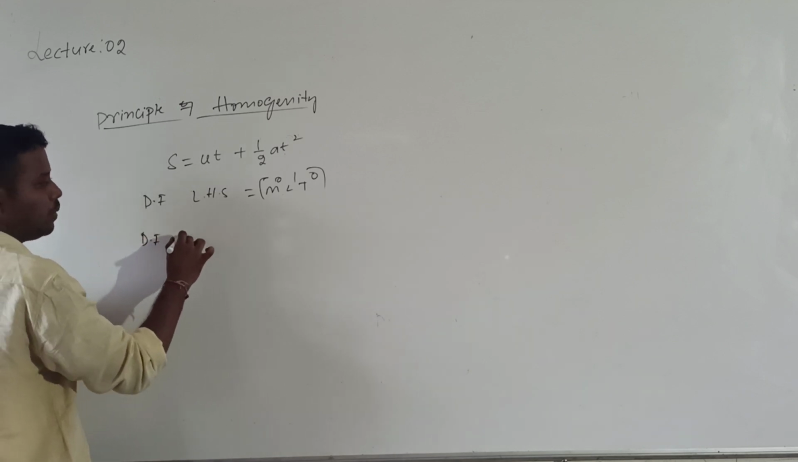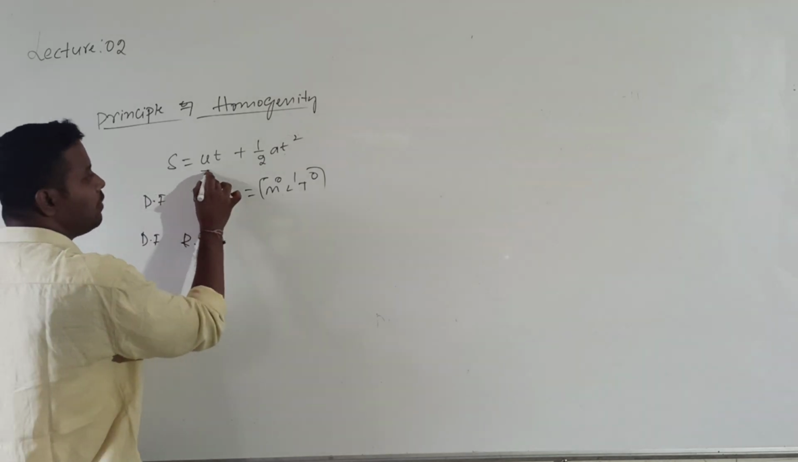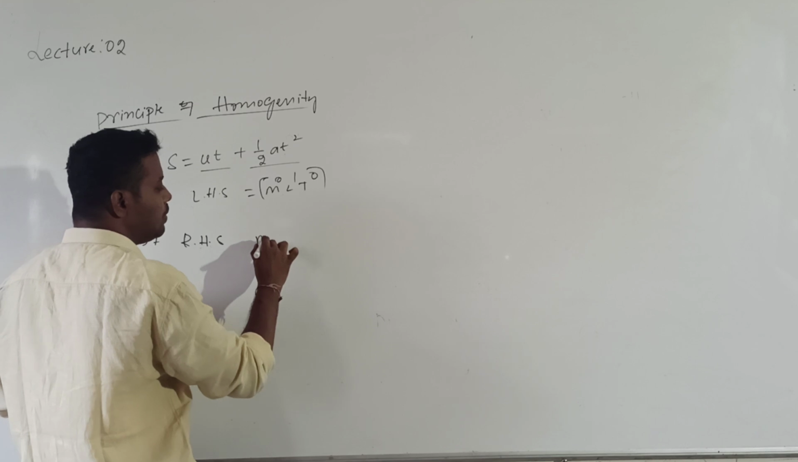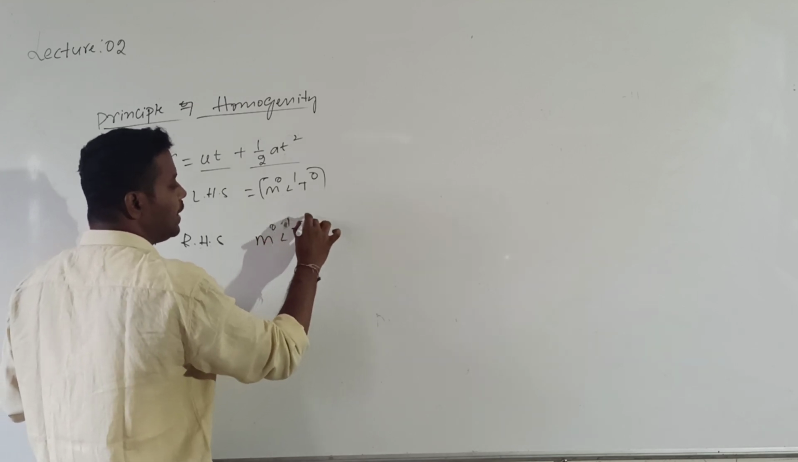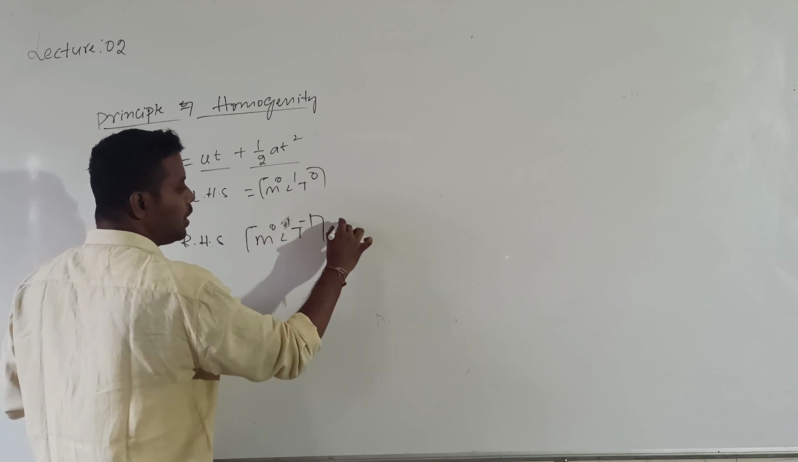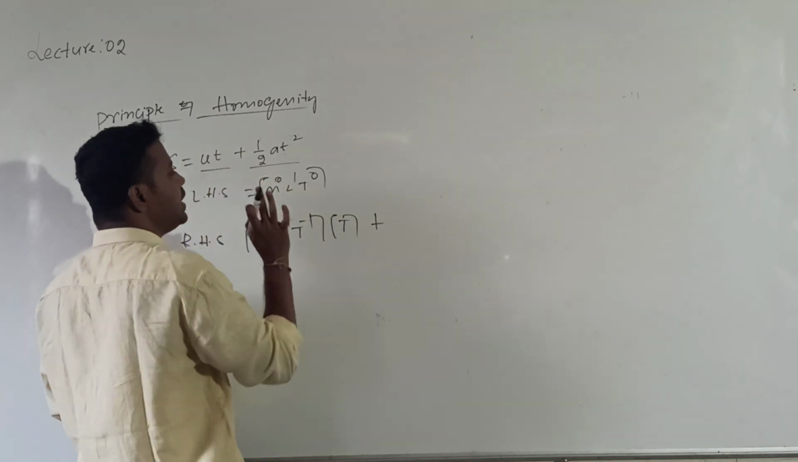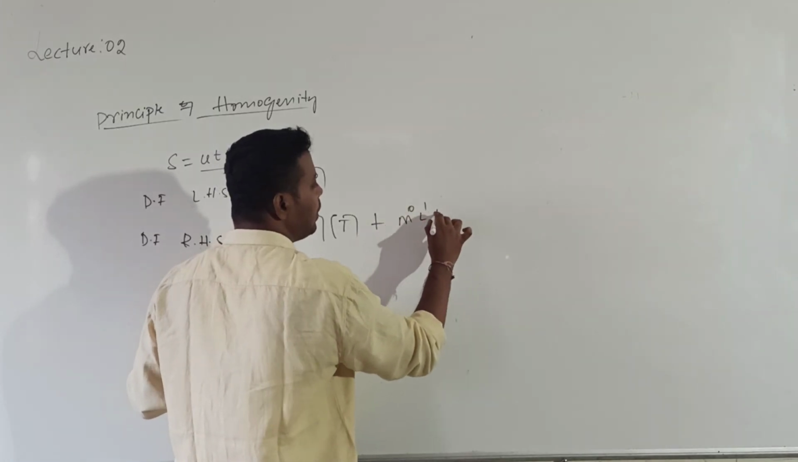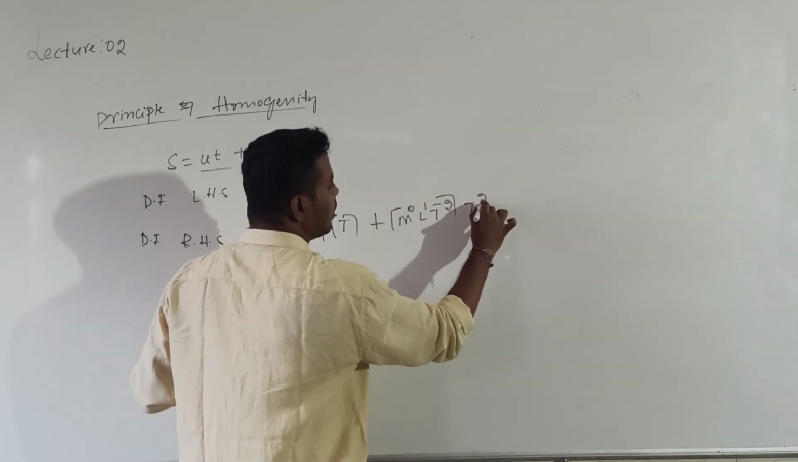What is the dimensional formula of RHS? RHS has two terms. First, ut: u is the velocity, with dimensional formula M power 0 L power 1 T power minus 1, into time, dimensional formula T. Plus half is a constant, with no dimensional formula, and acceleration is M power 0 L power 1 T power minus 2, into T square.